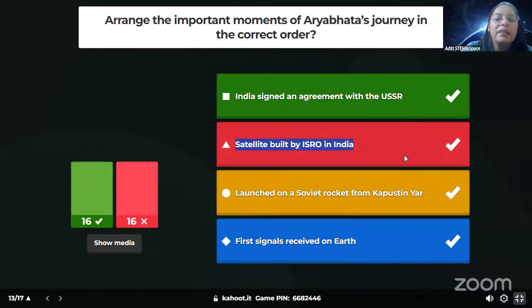Then India made the whole satellite in India itself. So it was a complete indigenous satellite. Then they used Russia, the Soviet Union, to launch it from Kapustin Yar. And then once it was launched, only then can the first signal be received on Earth. So this is the order of how things happened for Aryabhat.